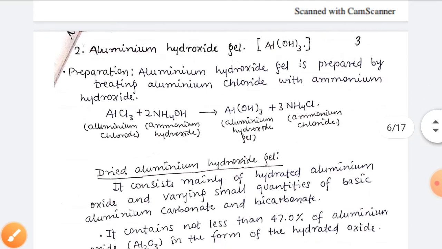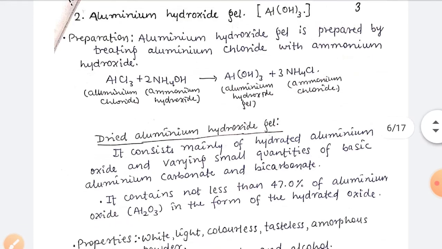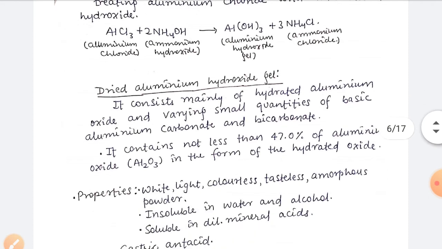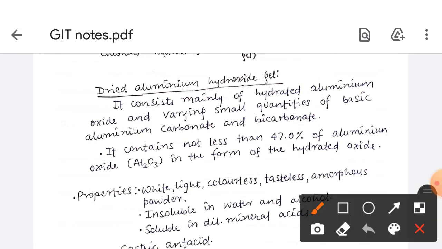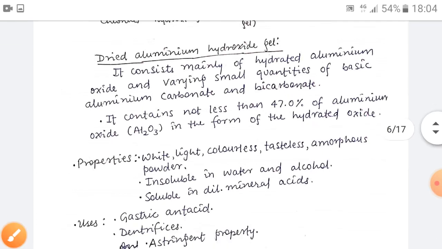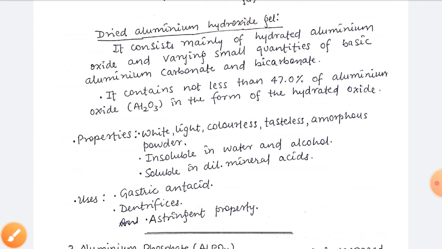Now the dried aluminum hydroxide gel which is obtained from here consists mainly of hydrated aluminum oxide and varying small quantities of basic aluminum carbonate and bicarbonate. It contains not less than 47% of aluminum oxide, having the formula Al2O3, in the form of hydrated oxide. Now the properties are: it is a white, light, colorless, tasteless, amorphous powder.